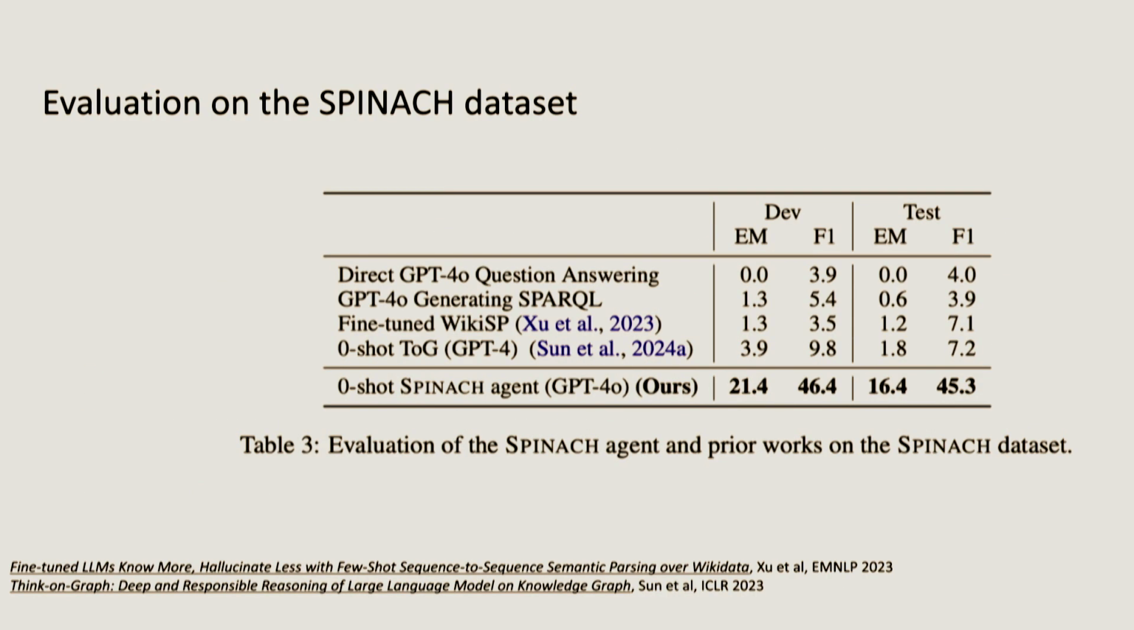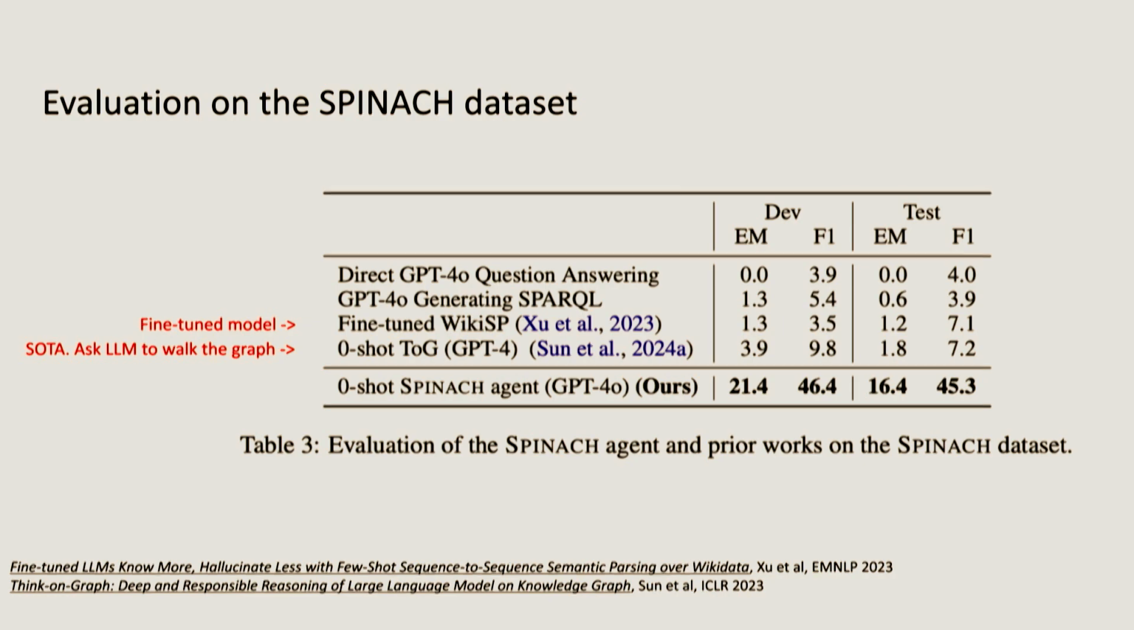We also constructed this new data set, also called SPINACH. And we compared it with the same baseline WikiSP I showed earlier. And we showed that this fine-tuned model doesn't really generalize as well as what an LLM can do on this data set. There's also a very interesting comparison to be made with some other approaches on how you ask an LLM to walk the graph.